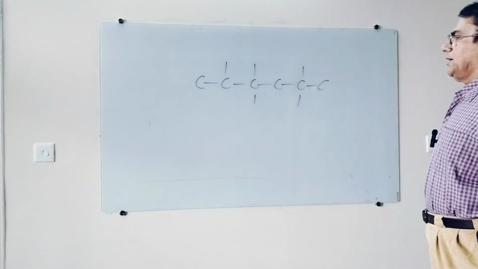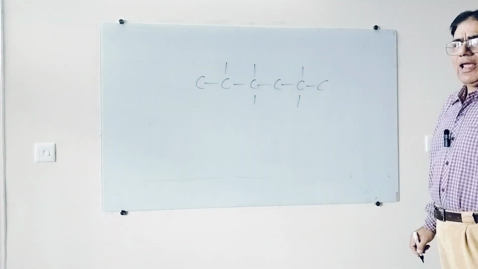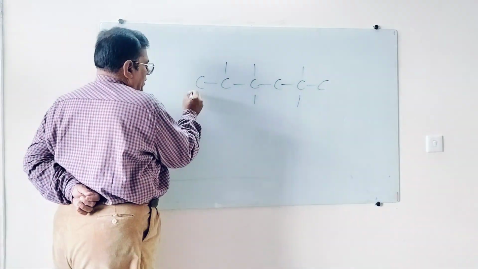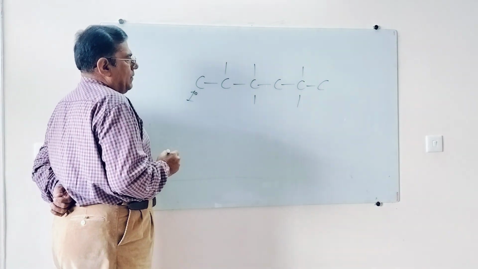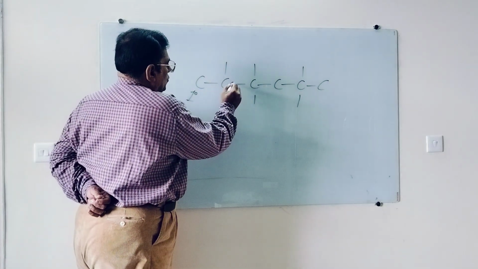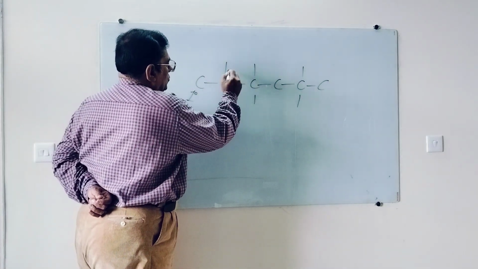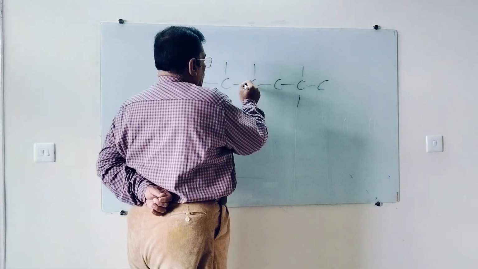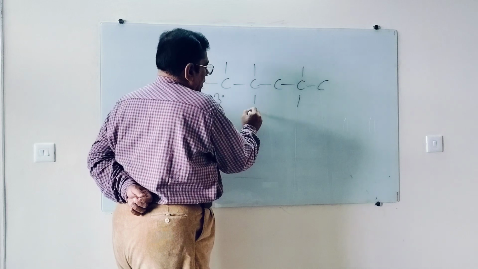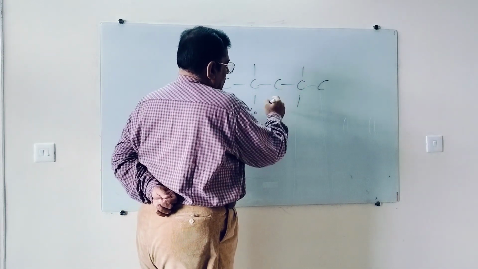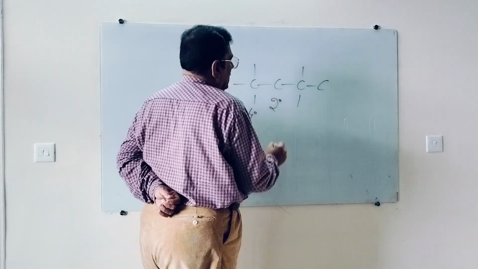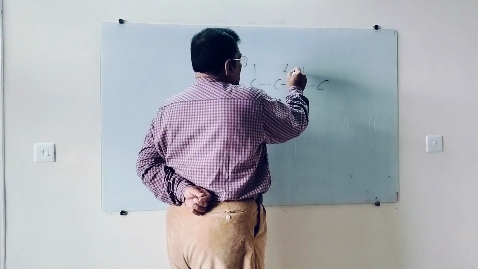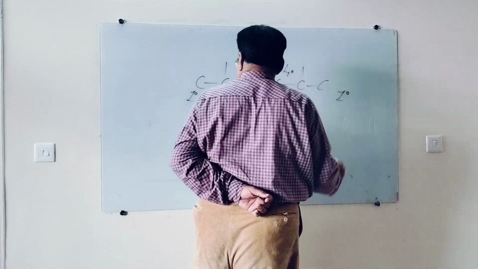Suppose I have to count from this side. This carbon is attached to only one carbon, this is 1 degree. This carbon is attached to 3 carbon, 1, 2, 3, 3 degree. This carbon is attached to 1, 2, 3, 4, 4 degree. This carbon is attached to only 2 carbon, 2 degree. This carbon is attached to 4 carbon, 4 degree, and this is again 1 degree.